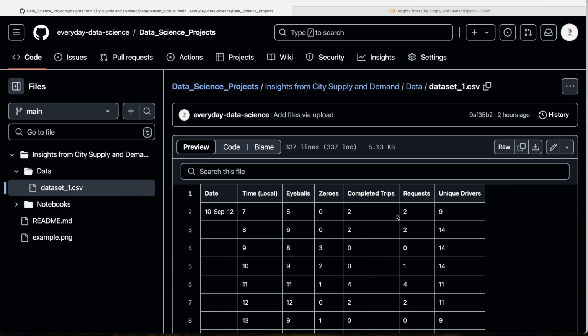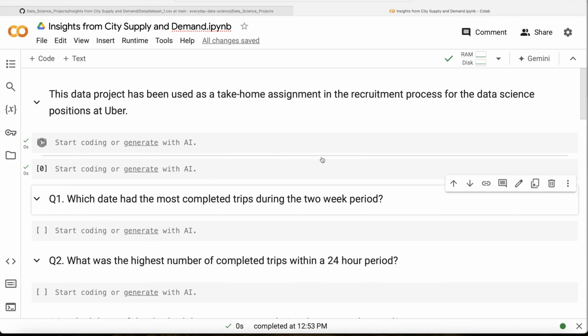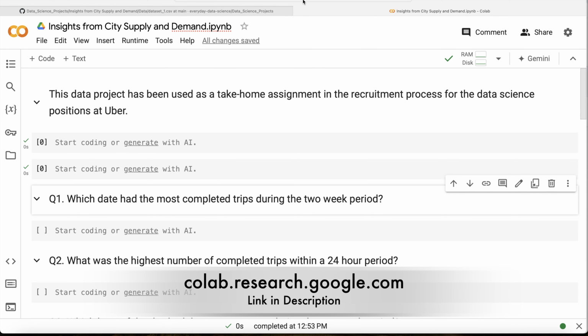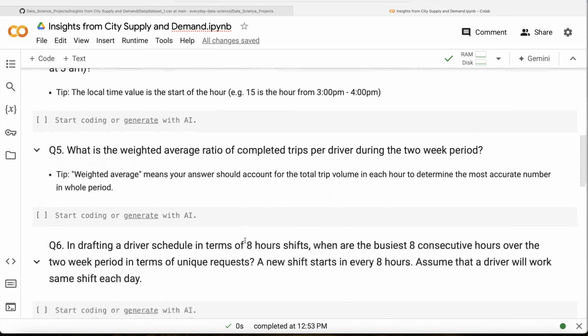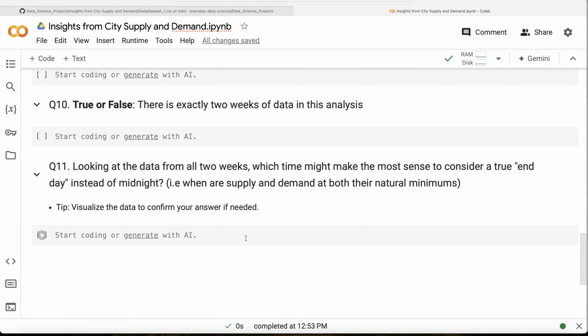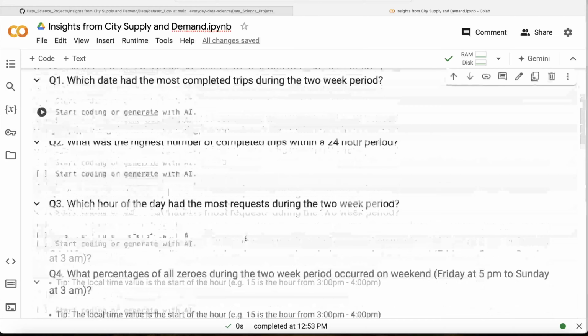Okay, so what I'm going to do is I'm going to use Colab, right? What you basically need to do is go to this website called colab.research.google.com, where you don't have to use Anaconda or an IDE on your personal laptop. You can just directly use resources from Google. And this is completely free. You don't have to do anything. I think all they ask you for is just to sign up. Okay, so I went ahead and copy pasted all the 11 questions that have been asked, and we are going to develop and try to answer them one by one.